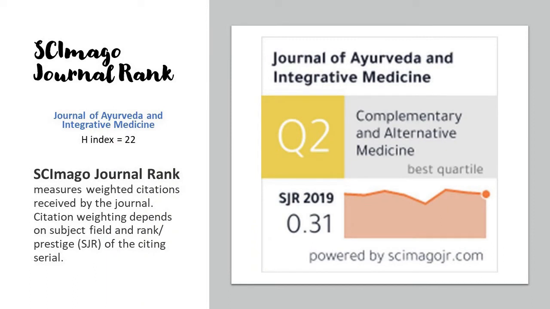Earlier, if you considered only impact factor, a journal with an impact factor of 1 from a stream which is not very popular, maybe Ayurveda, cannot be compared with a journal that has an impact factor of maybe 72. How can you compare? Why can't you compare?